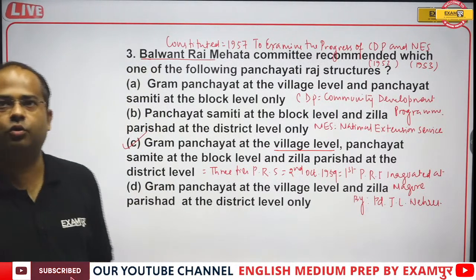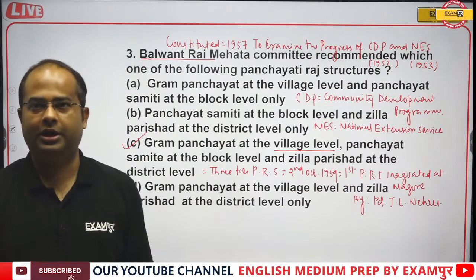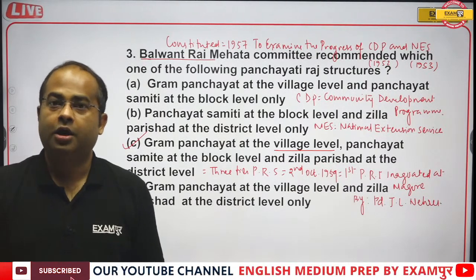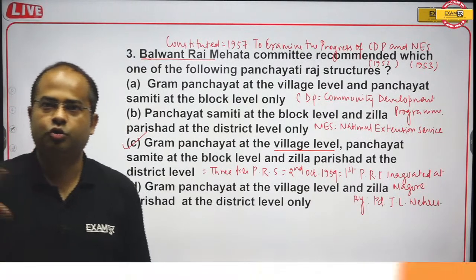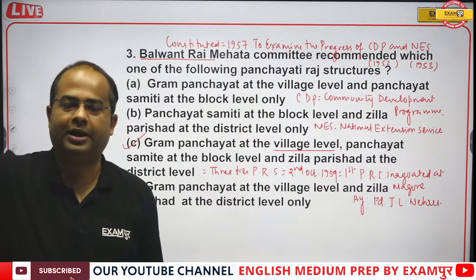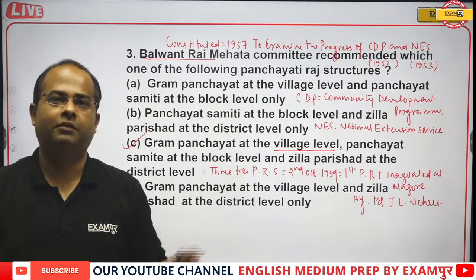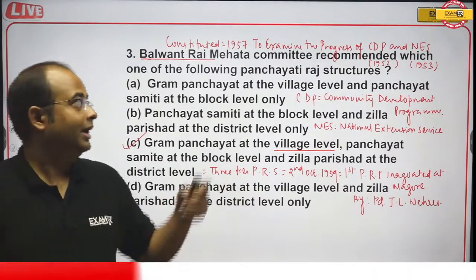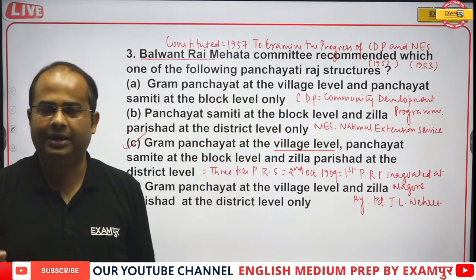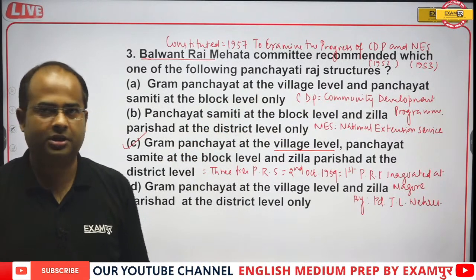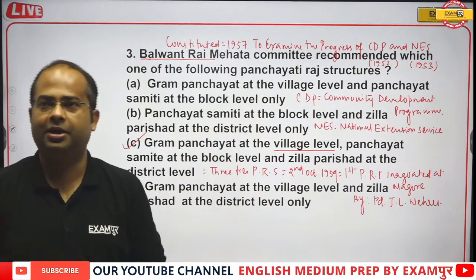If they ask you for what purpose the Balwant Rai Mehta Committee was constituted, the examiner can ask that. Do not say it was constituted for recommendation of a three-tier Panchayati Raj system. The objective of the Balwant Rai Mehta Committee was to evaluate CDP and NES, the Community Development Program and National Extension Service. CDP started in 1952, NES started in 1953.